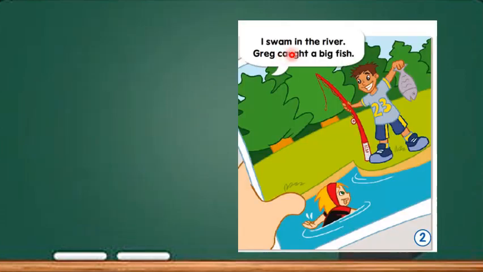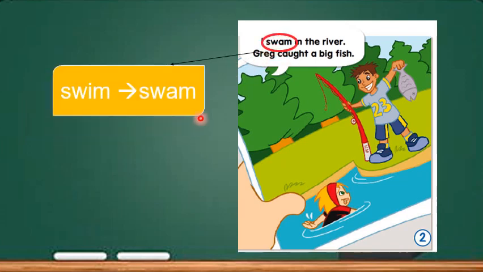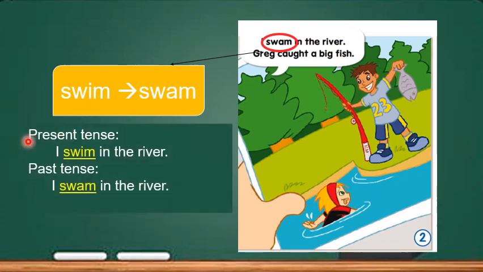Move on to picture 2. There are two past tense here from the irregular verb. Swam is the past tense of swim. In the present tense, we write it as I swim in the river. However, when it becomes the past tense, the sentence becomes I swam in the river.